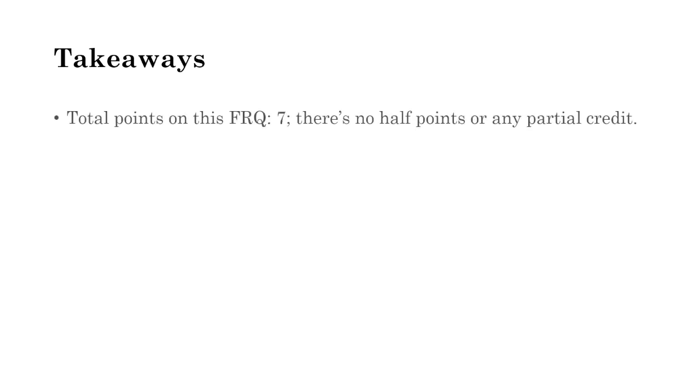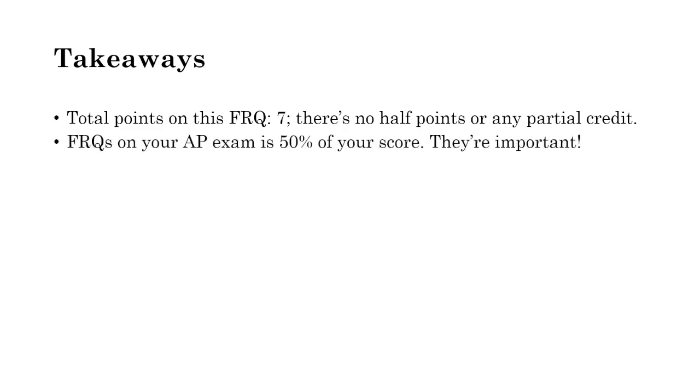So what are some takeaways from this FRQ? There are 7 points on every FRQ on your AP exam. There are no half points and no partial credit of any kind. You either get 1 point or no points. FRQs in your AP exam are 50% of your score. So if you want to do well in your AP exam, you're going to want to score well and get some points on each of your FRQs.